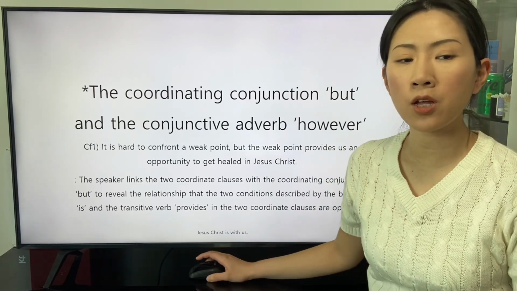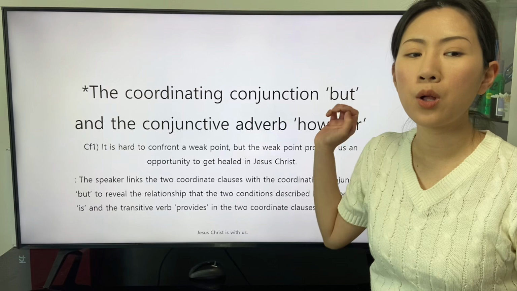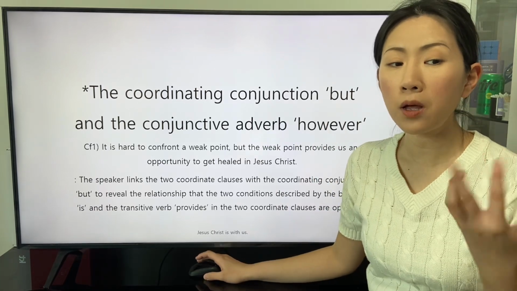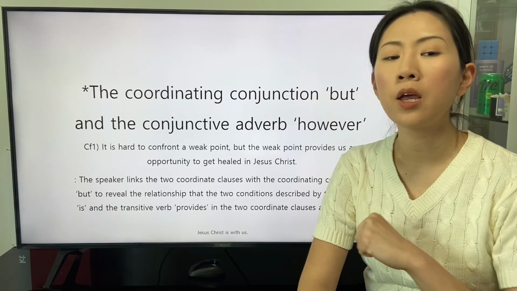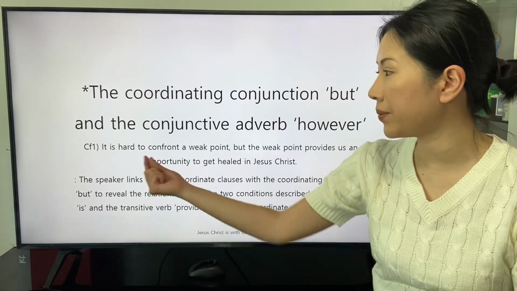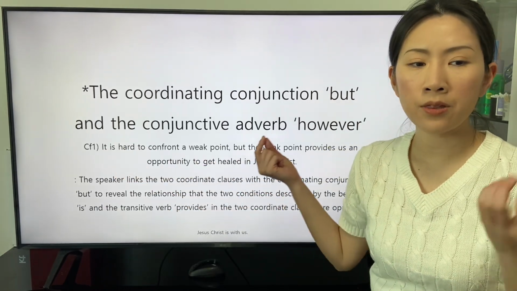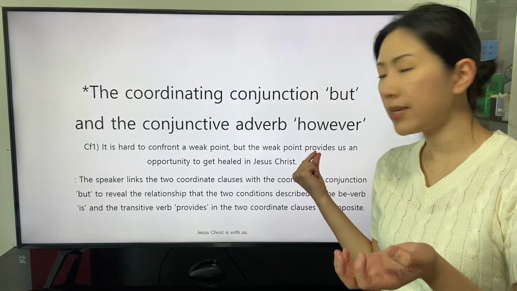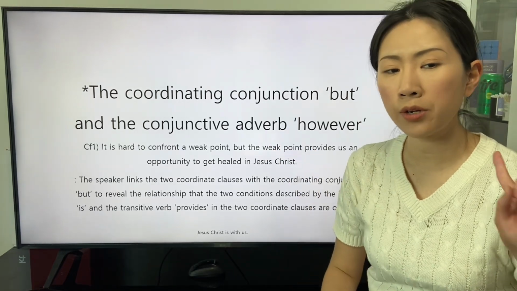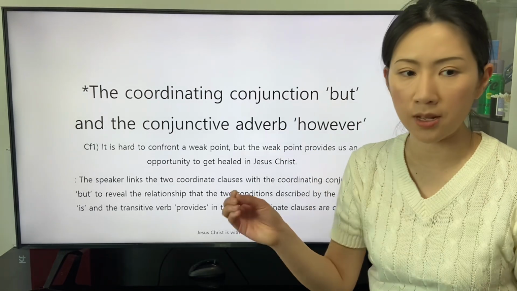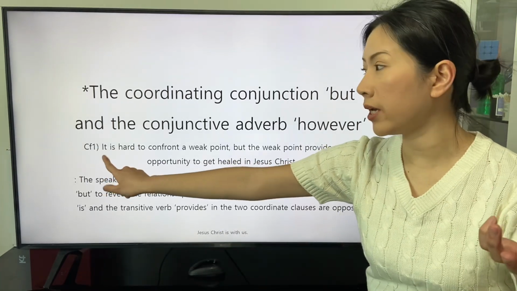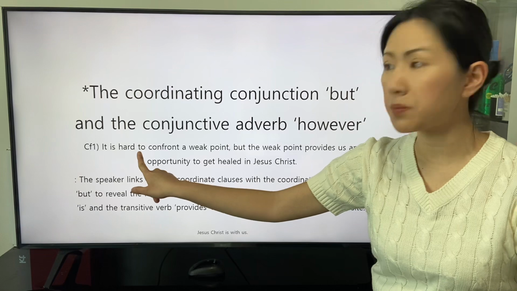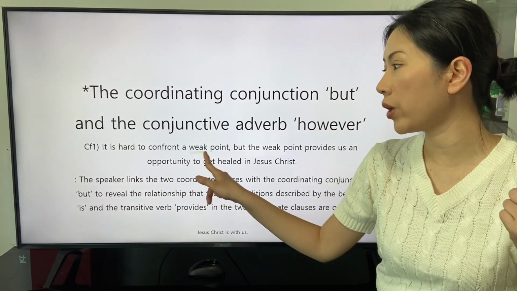The speaker links the two coordinate clauses with the coordinating conjunction but to reveal the relationship that the two conditions described by the be verb is and the transitive verb provides in the two coordinate clauses are opposite. The pronoun it replaces the subject to confront a weak point.